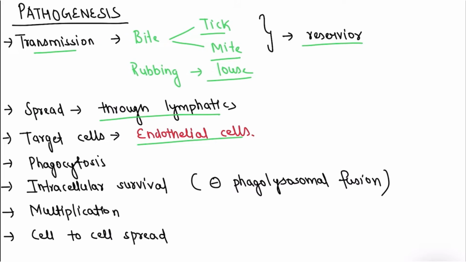And after spread through lymphatics, it is phagocytosed, and as we know that it is an obligate intracellular organism, so it survives inside the cell by inhibiting phagolysosome fusion, and it multiplies inside the cell, and there is cell to cell spread. The pathogenesis is very simple.